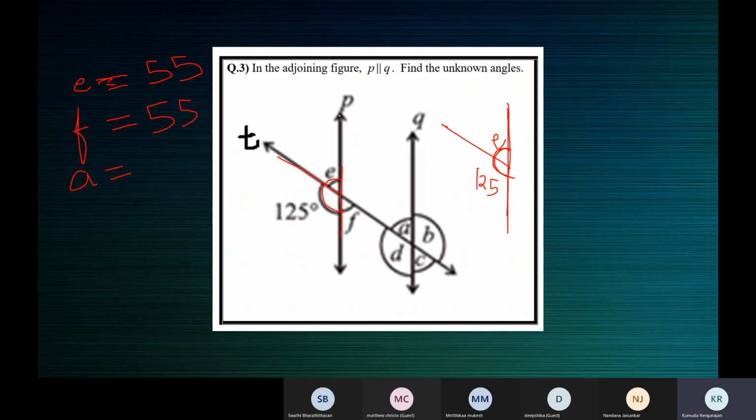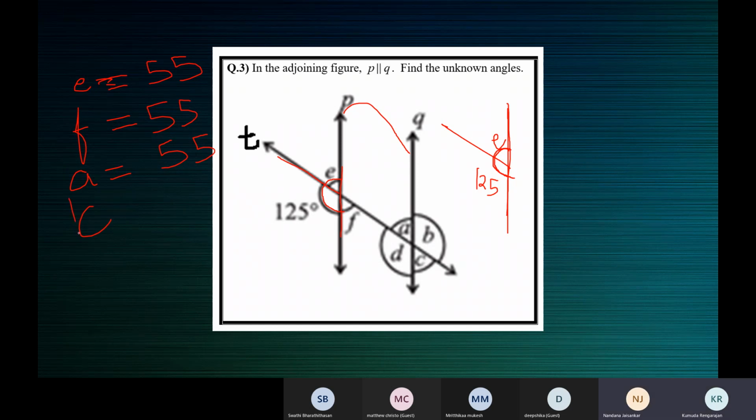Yeah, correct. So here P is parallel to Q. So A and F, by their position, are alternate interior angles and they are equal because the lines are parallel. Alternate interior angles are equal. So F is 55, A is also 55. Now that you have found A, find C.